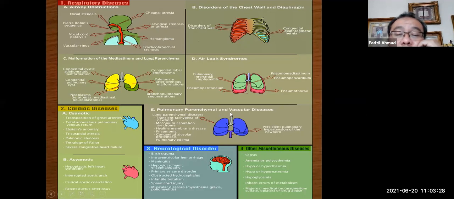Pulmonary parenchymal and vascular disease are more common: TTN, meconium aspiration, hyaline membrane disease or respiratory distress syndrome, pneumonia, congenital vascular causes are rare, edema. And then the other condition that is fairly common is cardiac disease, which is cyanotic or acyanotic. Then these are rare: neurological causes from birth trauma, intraventricular hemorrhage, meningitis, disorder of the brain, seizures, and sepsis. This is quite common, but usually related to pneumonia, anemia, polycythemia, and the rest.